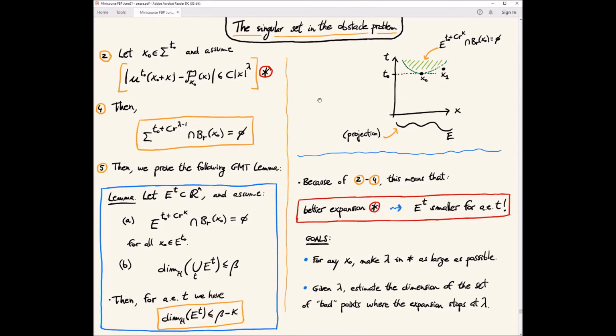My goal, in a sense, is to say that either I have a very high expansion, or the set of bad points where I do not have the expansion is very small. And this is our goal. This is the core of the paper, in a sense.